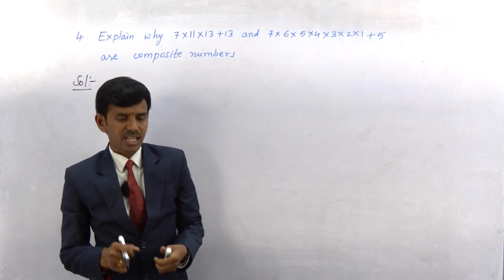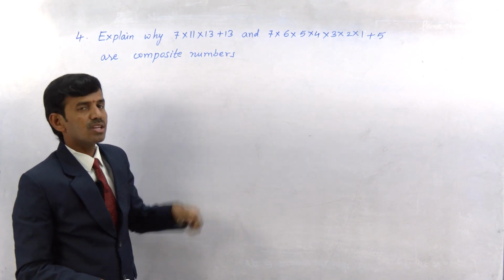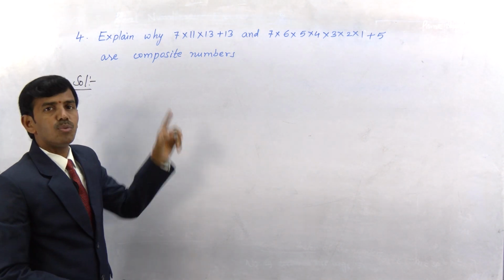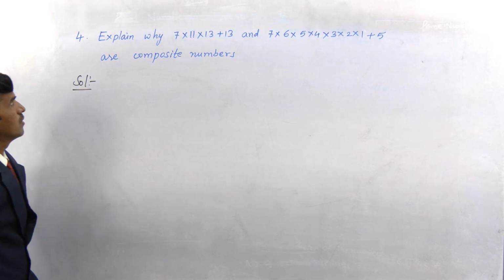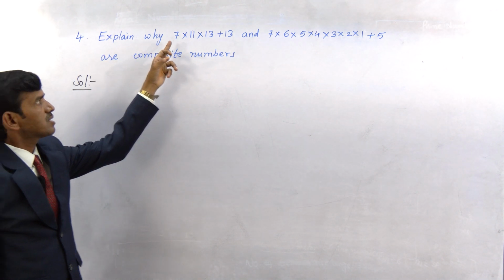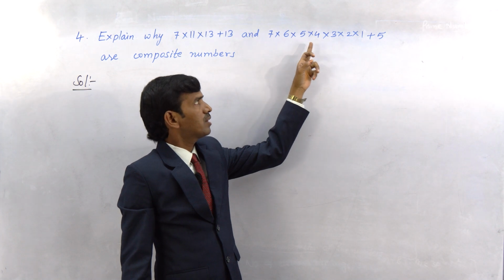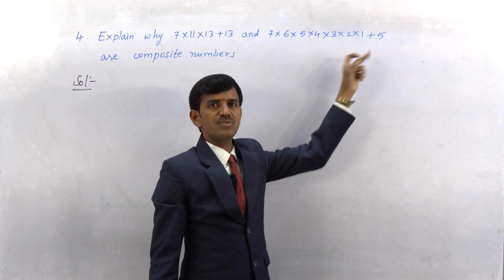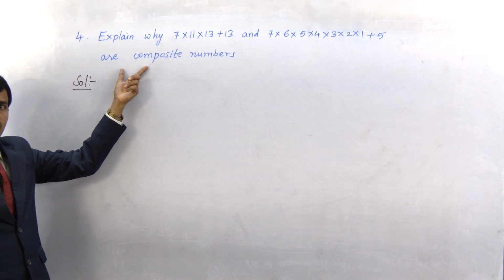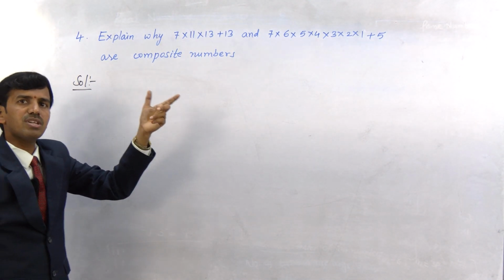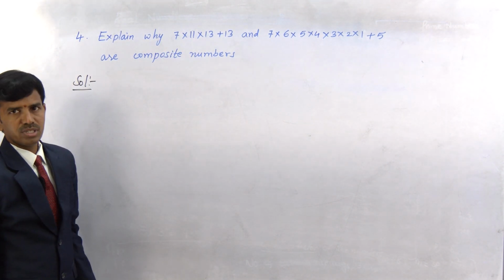If any number is expressed in the form of a product of two numbers, then such numbers are called composite numbers.